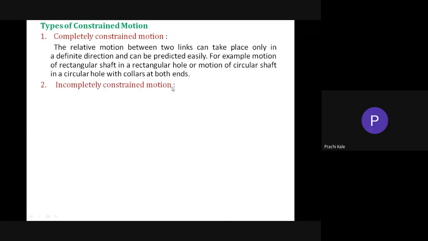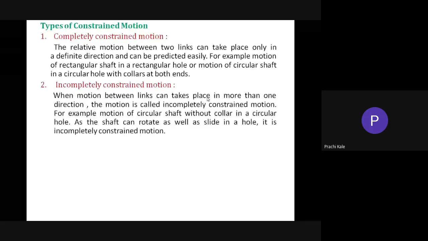Okay, understood. So what is the example of completely constrained motion? The motion of a circular shaft. A shaft in a circular hole will only rotate, so the degree of freedom equals 1 because the shaft has motion in only one direction. Its other motions are locked. Incompletely constrained motion has motion taking place in more than one direction, so it can have a degree of freedom equal to 2, 3, 4, and so on.